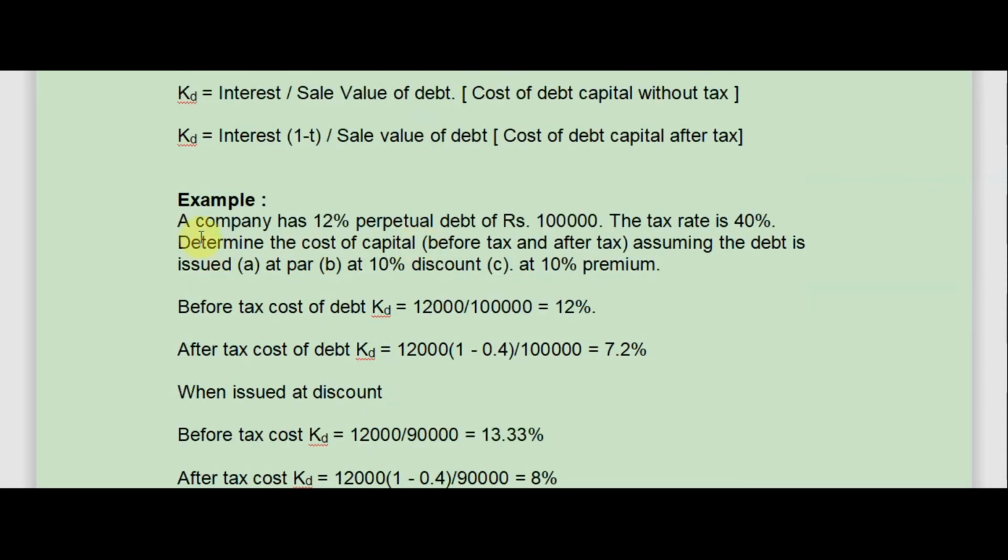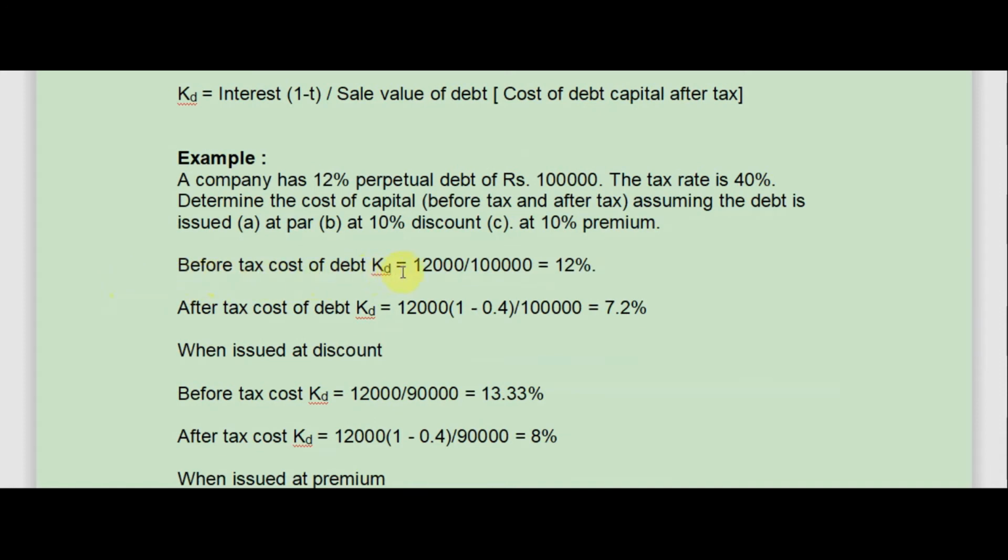Let's give an example. A company has 12% perpetual debt of rupees 1 lakh. The tax rate is 40%. Determine the cost of capital before tax and after tax, assuming that the debt is issued at par, at 10% discount and at 10% premium. Now first,